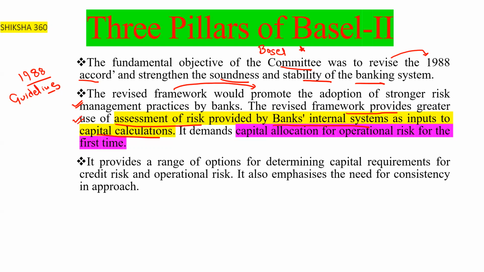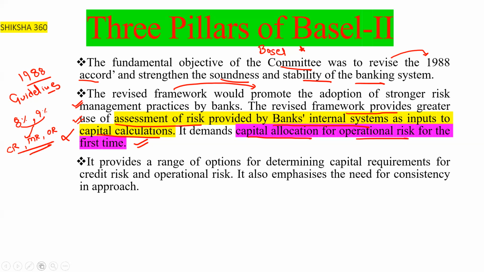Under Basel II, it demands capital allocation for the operational risk for the first time. What is the meaning of that? Capital allocation means, for example, you are charging 8% or 9% capital. Some part of it belongs to the credit risk, some part belongs to the market risk, and some part belongs to the operational risk. So that is the meaning of that.